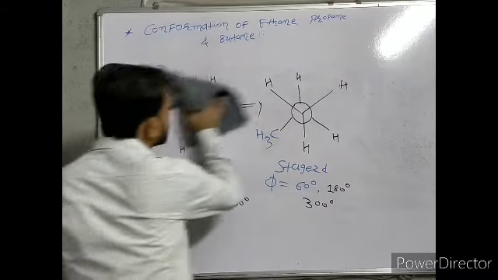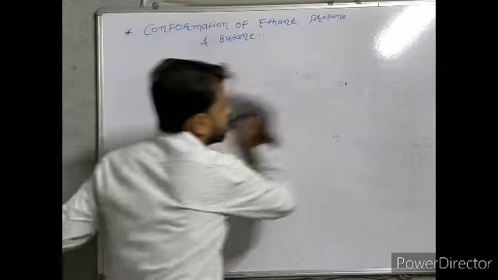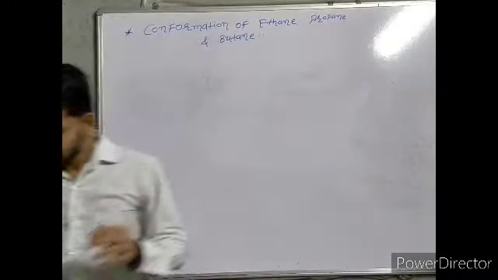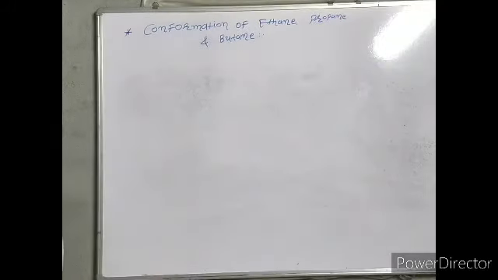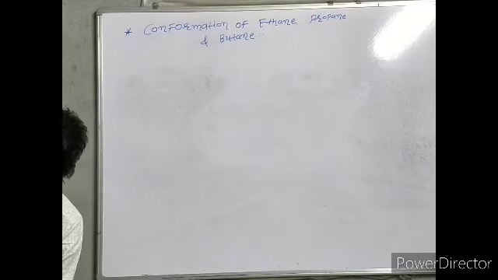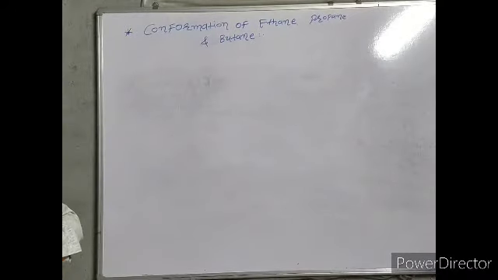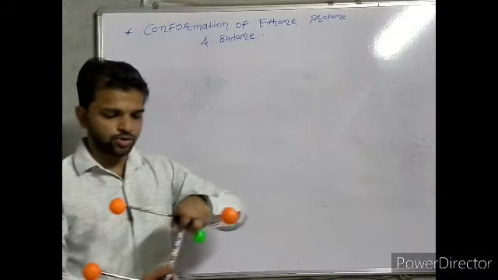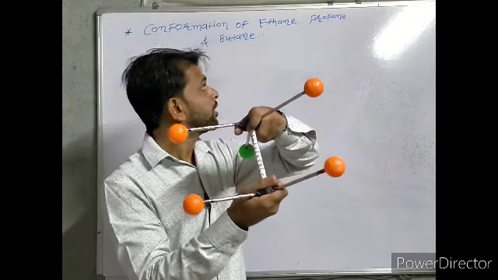Now we are going to discuss something very important, the conformation of normal butane, which contains more than two types of conformational isomers.